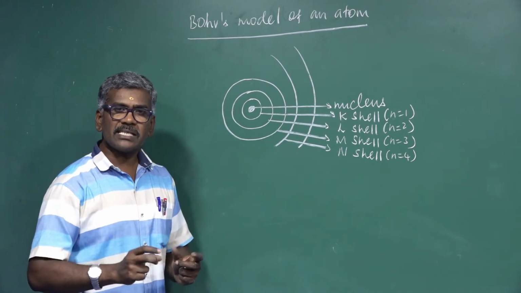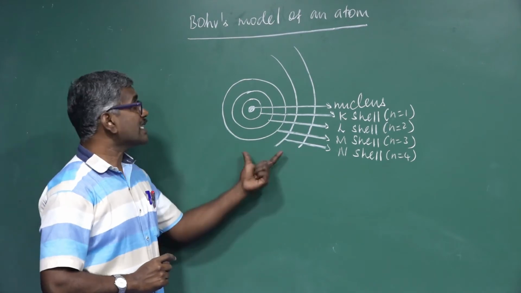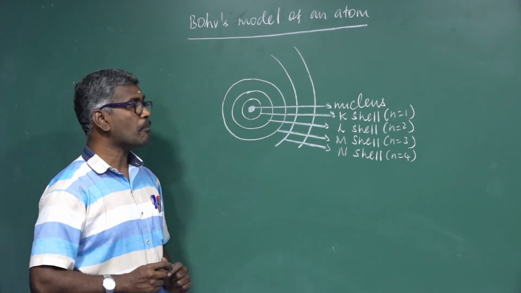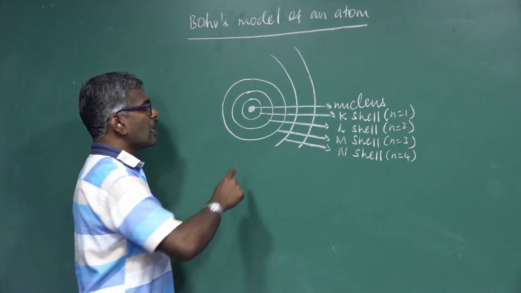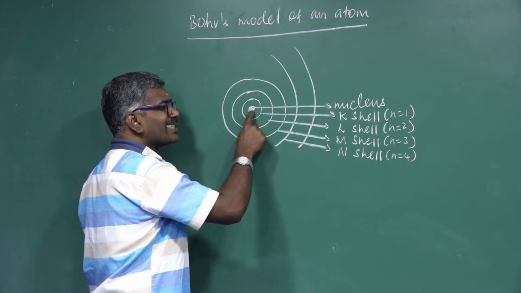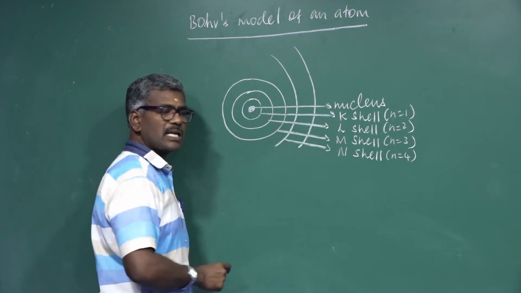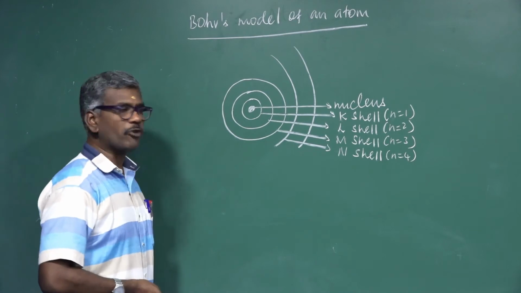The energy change does not take place in a continuous manner. This is called Bohr's model of atom. Here, the orbits nearest to the nucleus are called the K shell, L shell, M shell, N shell. This can be explained by the formula.